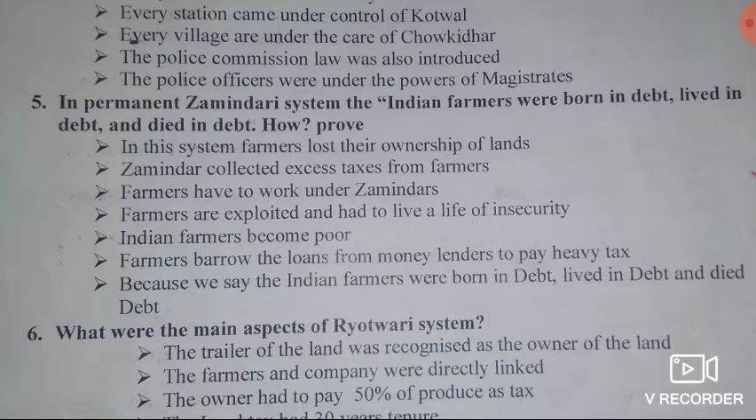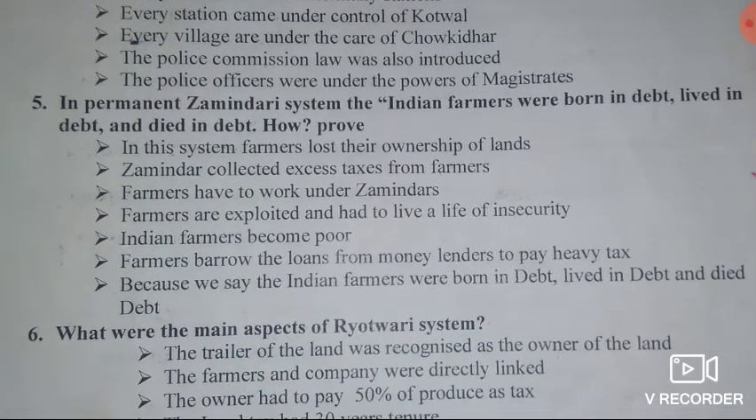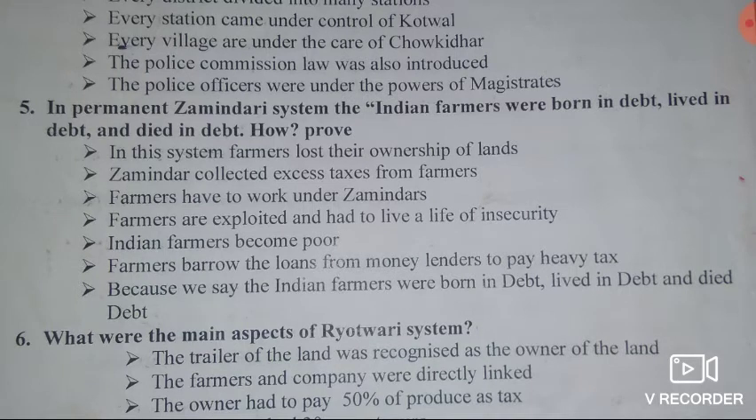Then Indian farmers became very poor. Farmers borrowed loans from money lenders to pay heavy taxes. So, because of this we say the Indian farmers were born in debt, lived in debt, and died in debt, isn't it?